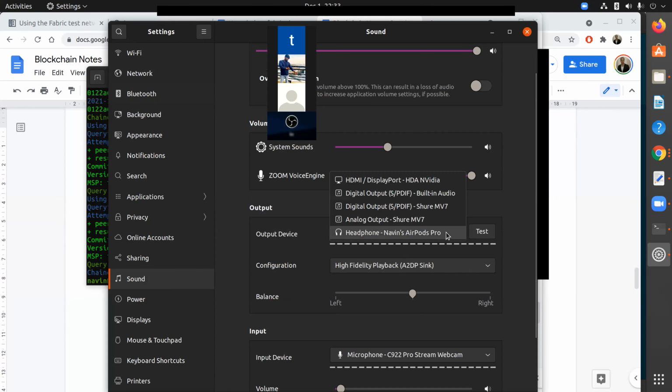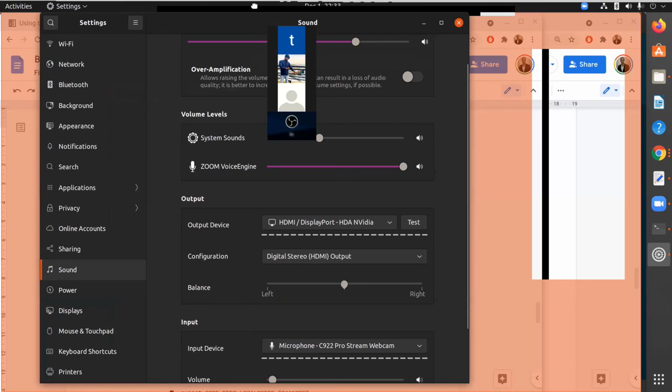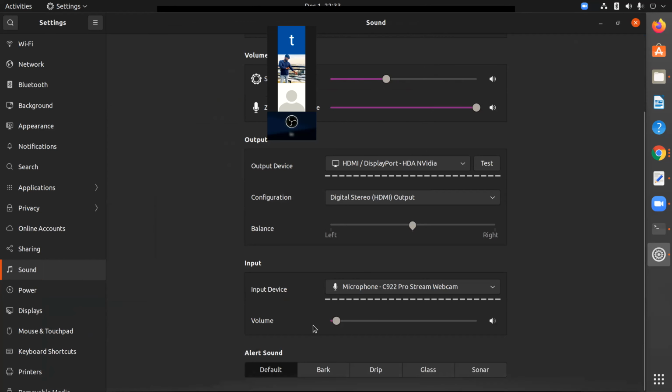Okay, the output device, let me keep it as the speaker itself. Can anyone try saying something? Hello, mic testing. Am I audible there?